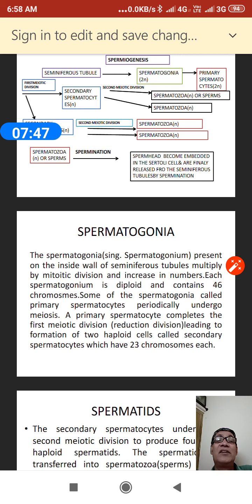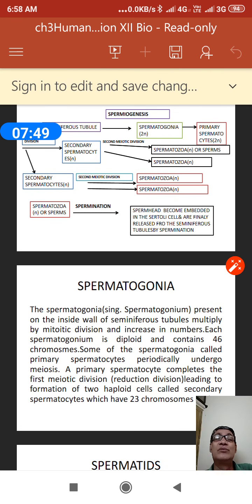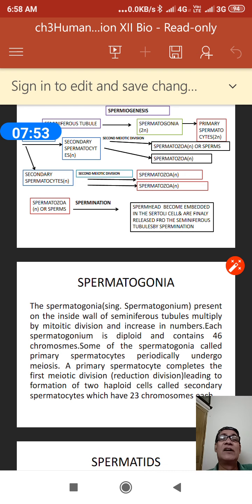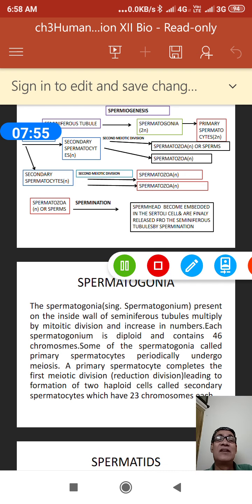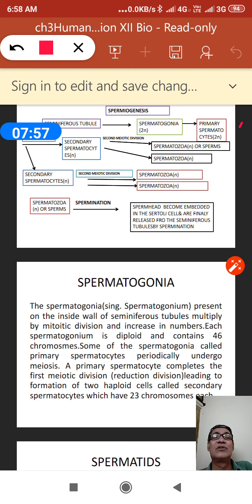You see here, I would like to show you the seminiferous tubule, where spermatogonia are changing into primary spermatocytes. This is a mitotic division, so 46 chromosomes will come here.